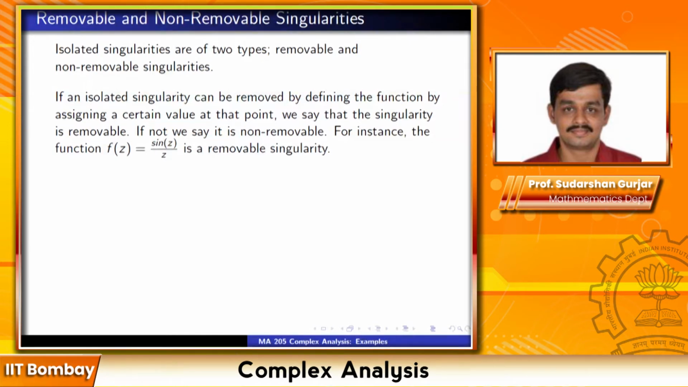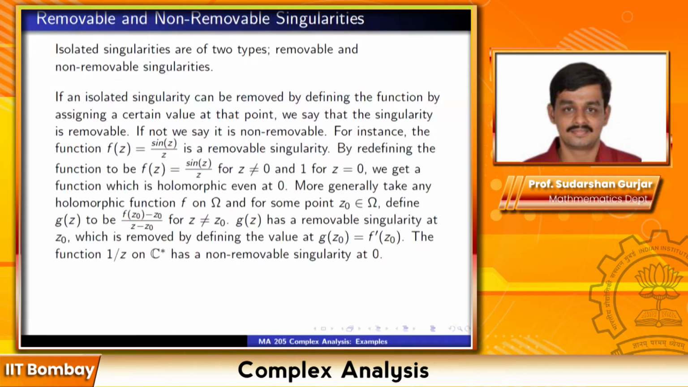For instance, the function f(z) = sin z / z has a removable singularity. By redefining the function to be f(z) = sin z / z for z not equal to 0, and 1 for z equal to 0, you get a function which is holomorphic even at 0. I suppose people can now prove that sin z / z is holomorphic at 0.